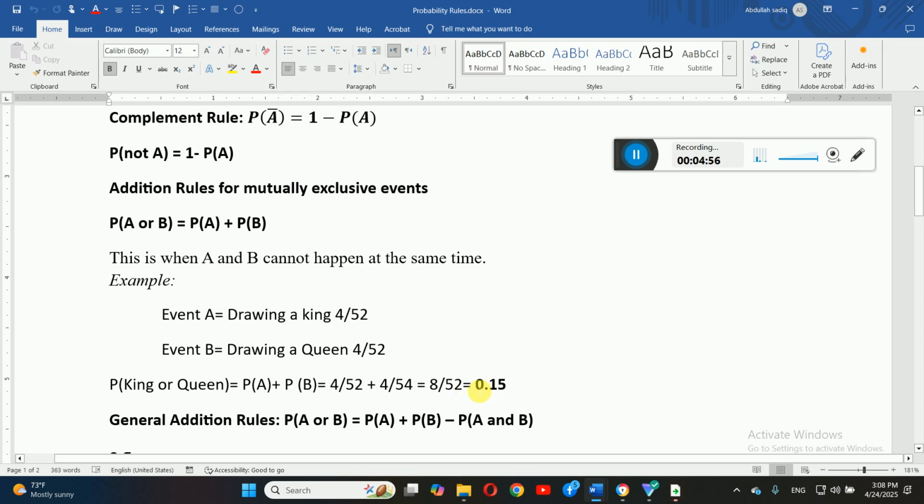So what is the interpretation of 15%? You can say the probability of at least getting either a king or a queen is 15%. Okay, dear students, this was addition rules for mutually exclusive events.